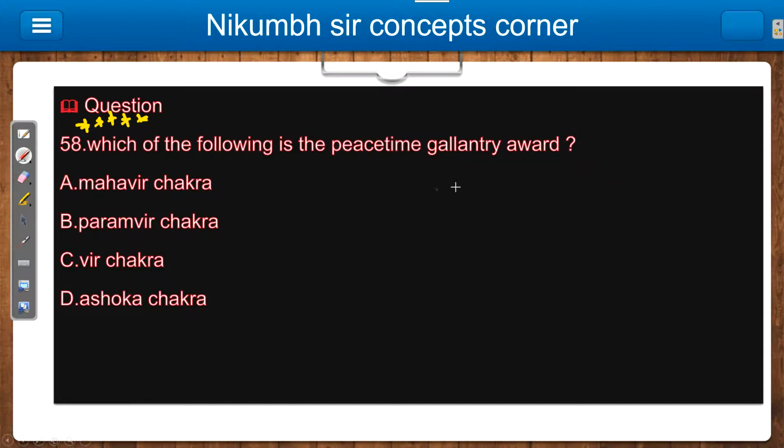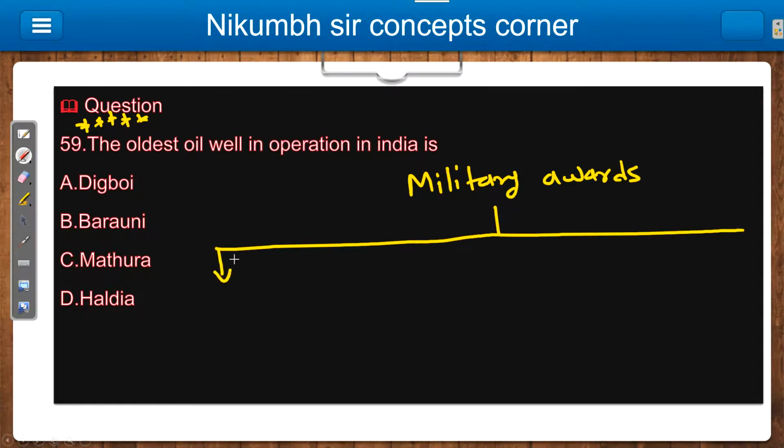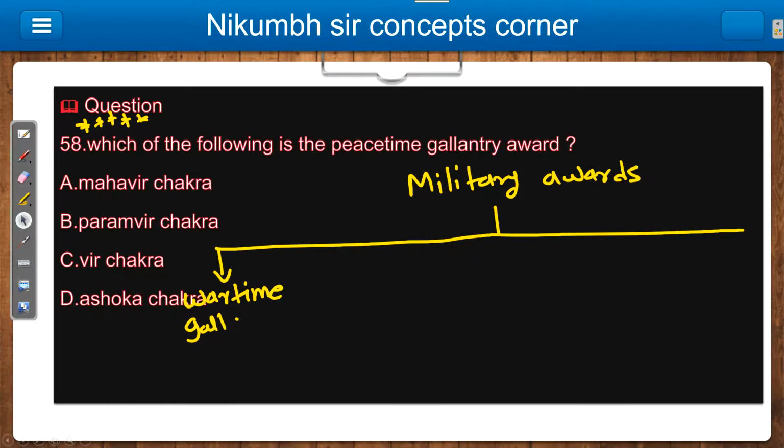See, basically there is something called military awards, like the same way while I am writing, you will write your notes. In this we have four important awards. So first is your wartime gallantry awards. Wartime. Okay, question change, I guess.